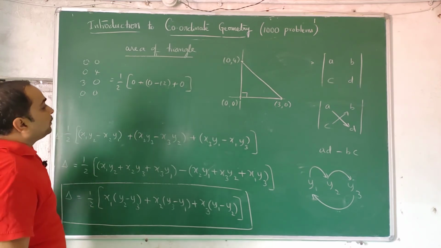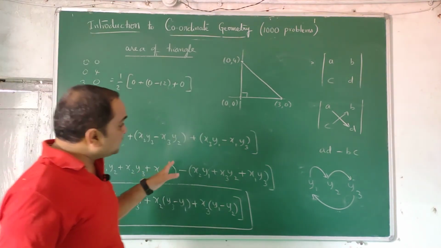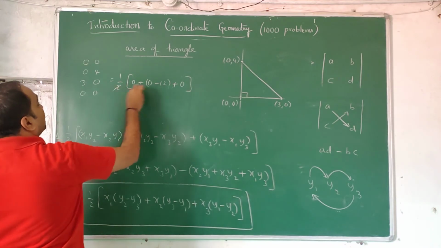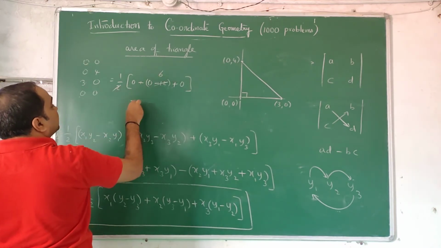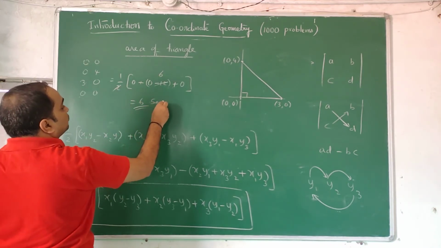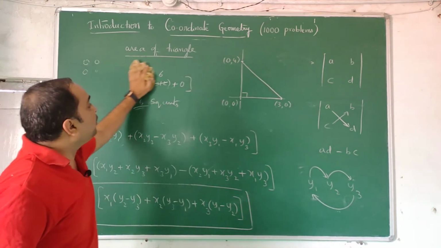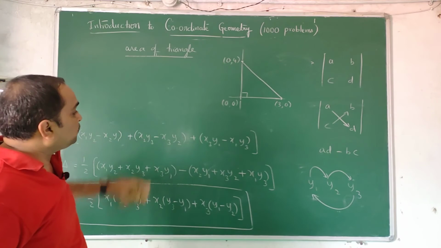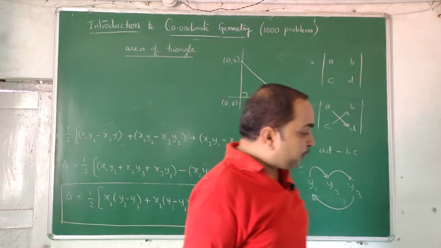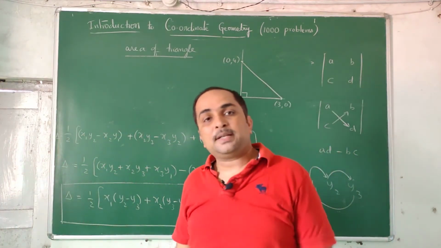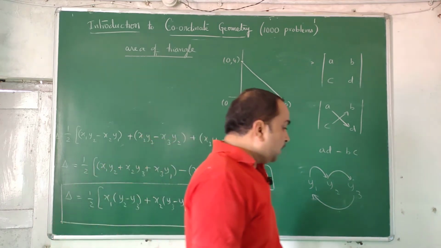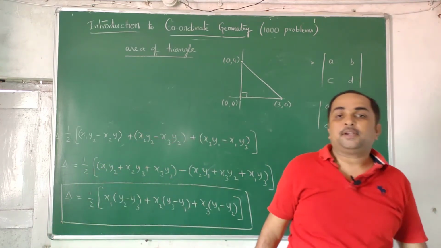The answer should come magnitude-wise the same. 2 1s are 2, 2 6s are 6 units, 6 square units. Area of a triangle cannot be negative. Area exists, no? So the area of a triangle is positive. In that way, you can take any three points and find the area of it, and finally you take the mod of it, you will get the proper answer.